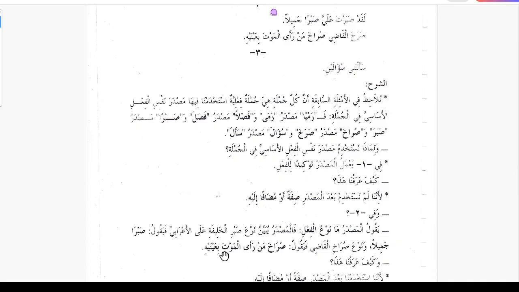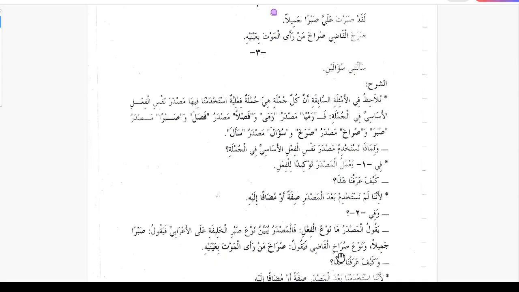So the masdar specifies the kind of the sabr of the caliph on the Bedouin. Fayukulu, so it says sabran jamilan, good patience, beautiful patience.